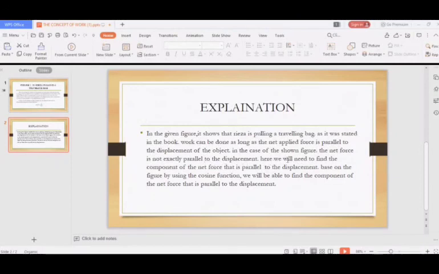Here we will need to find the component of the net force that is parallel to the displacement. Based on the figure, by using the cosine function, we will be able to find the component of the net force that is parallel to the displacement.